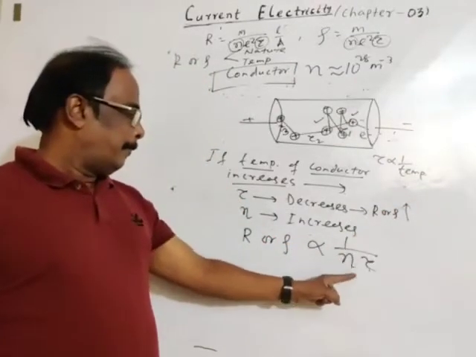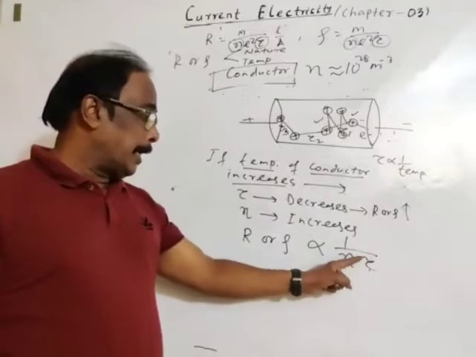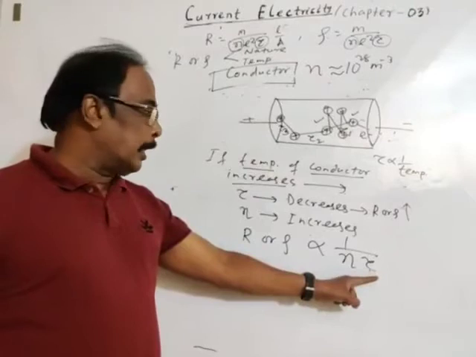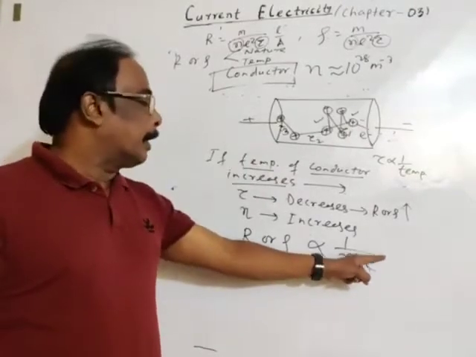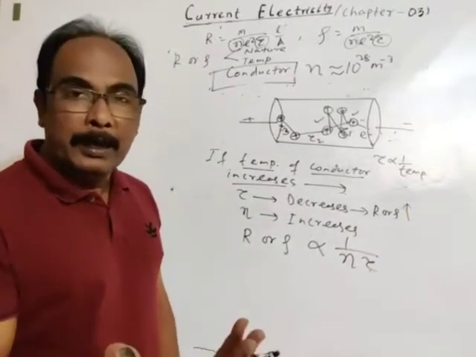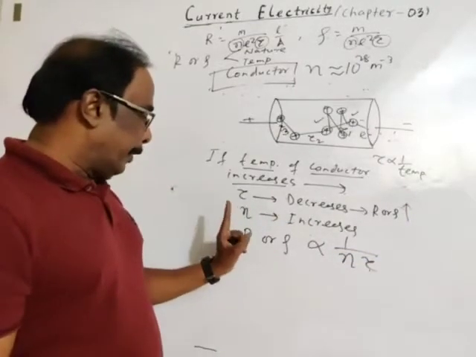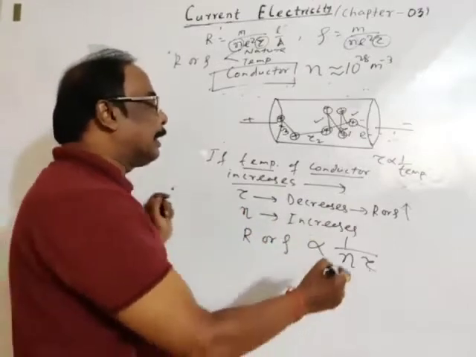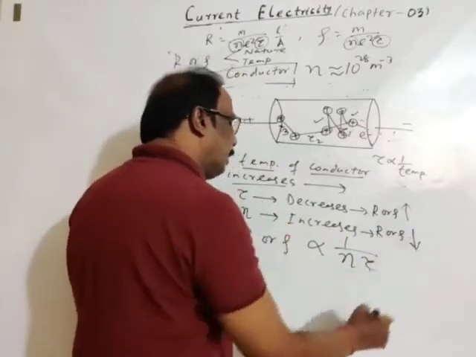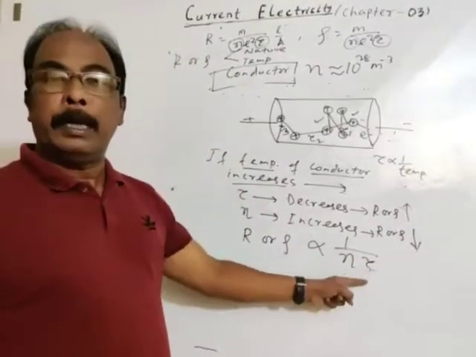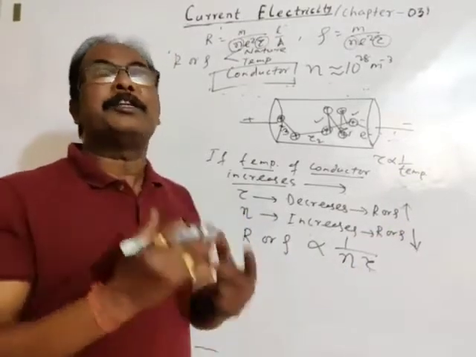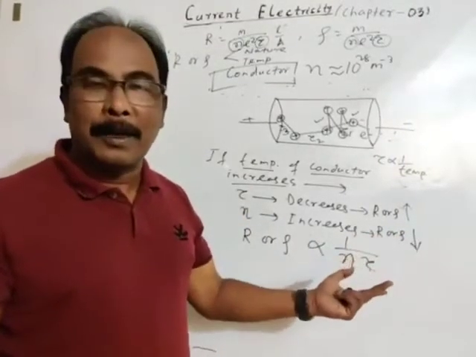If the relaxation time decreases, resistance or resistivity is inversely proportional to relaxation time, so resistance or resistivity will increase. If the number density of free electrons increases, resistance or resistivity will decrease. This is controversial.